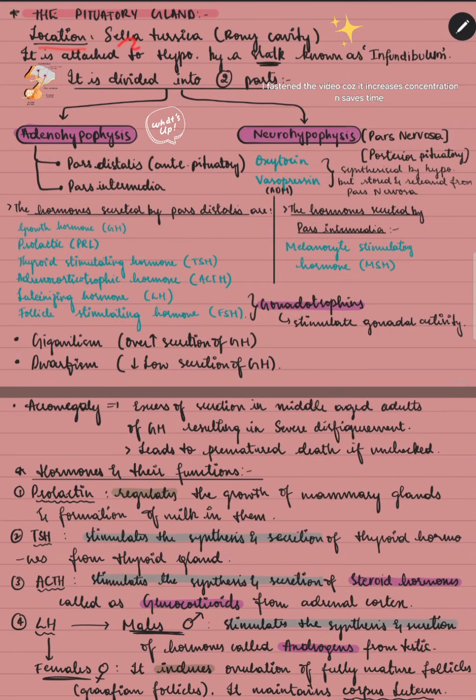Pituitary gland. The location of the pituitary gland is the sella turcica. It is present in the sella turcica, which is a bony cavity, and it is attached to the hypothalamus by a stalk, which is known as the infundibulum, and it is divided into two parts, which are adenohypophysis and neurohypophysis.